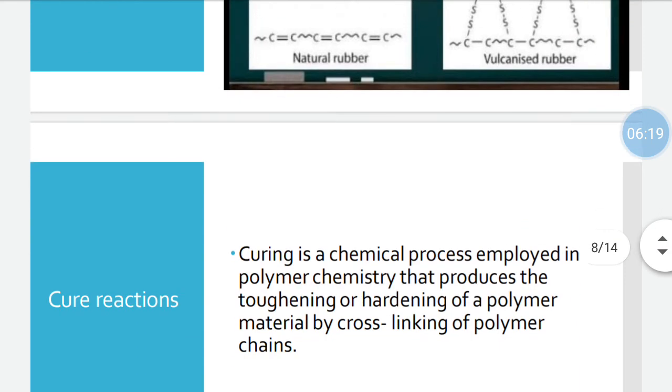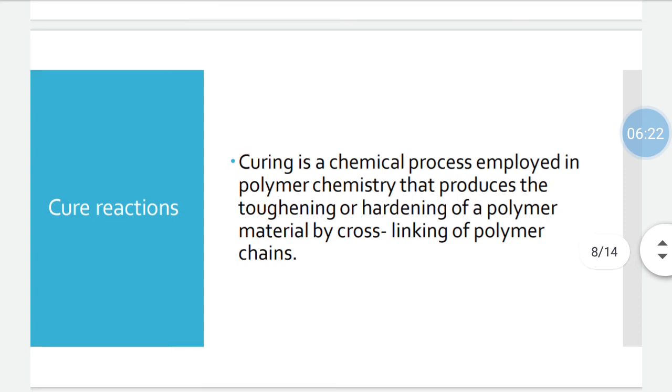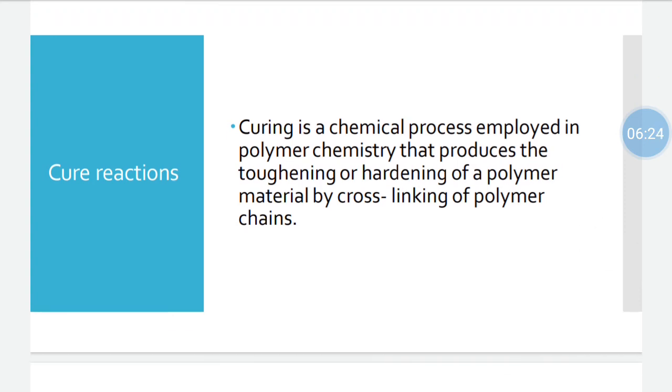And next we can go through the other reaction, that is the cure reaction. Curing is a chemical process employed in polymer chemistry that produces the toughening or hardening of a polymer material by cross-linking of polymer chains. That is, the cure reaction is another reaction which provides cross-linking in polymer chemistry.